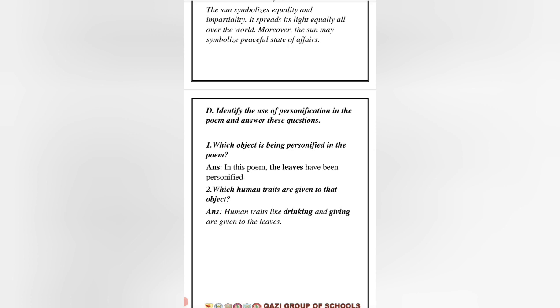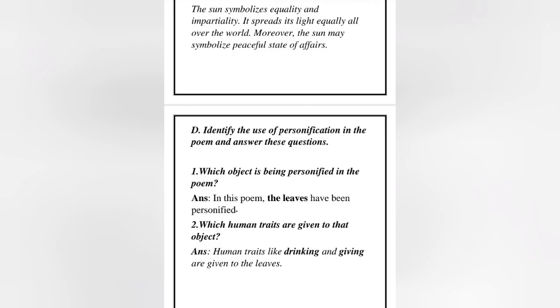Animals and humans are living beings, so these are qualities that we associate with a non-living thing, because according to science, plants are living things, but according to arts, they are considered non-living things. So the qualities of a living being are attributed to a non-living thing. That is how it is personification.